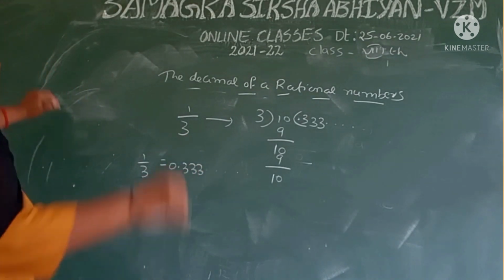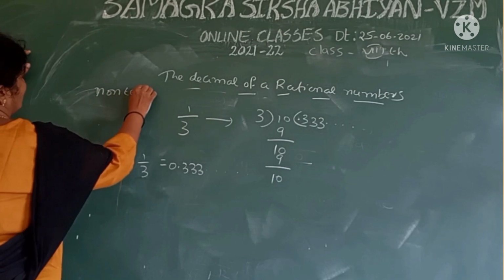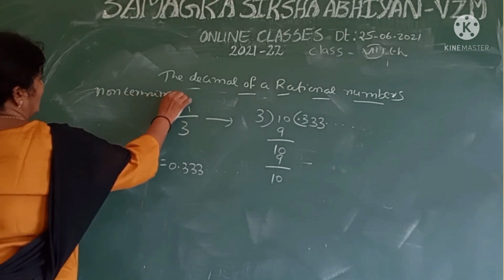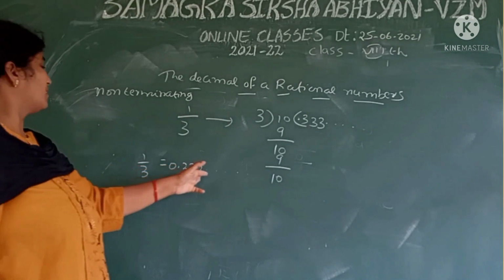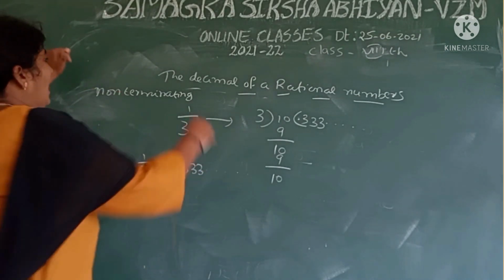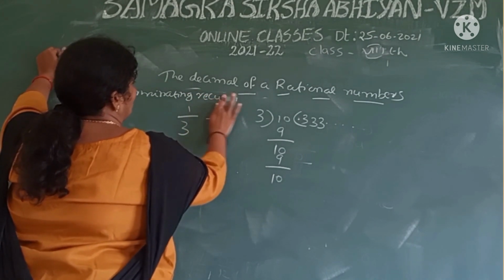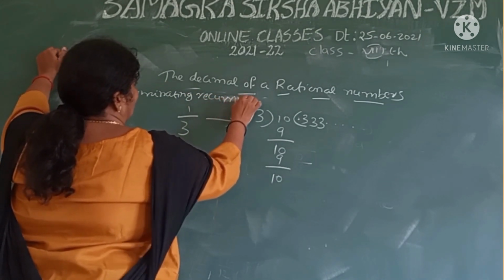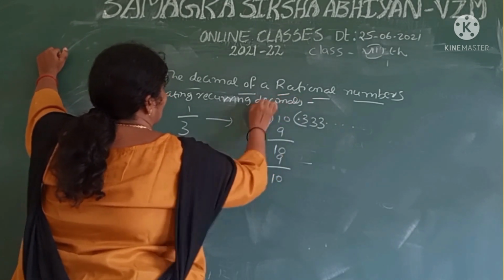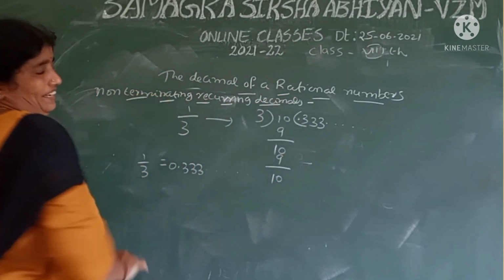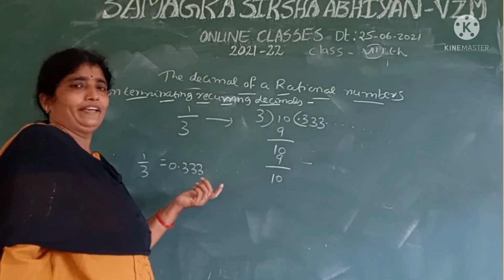This type of decimals are called non-terminating. Non-terminating means the decimal part of the number is not ending, and recurring decimals. Recurring means repeating, a certain number is repeating.